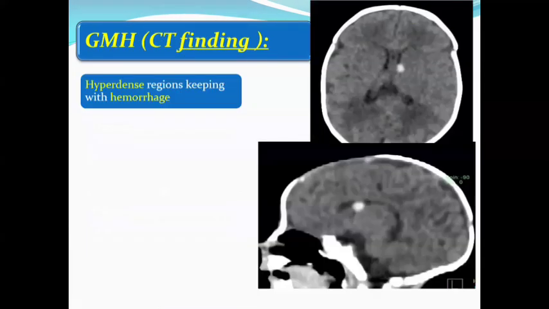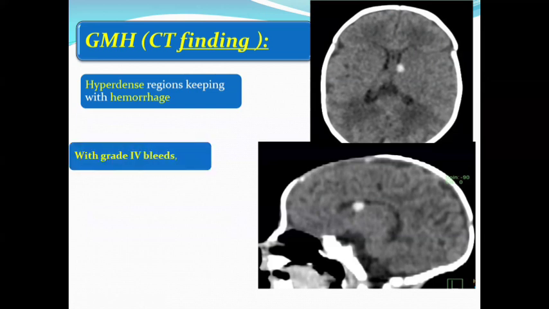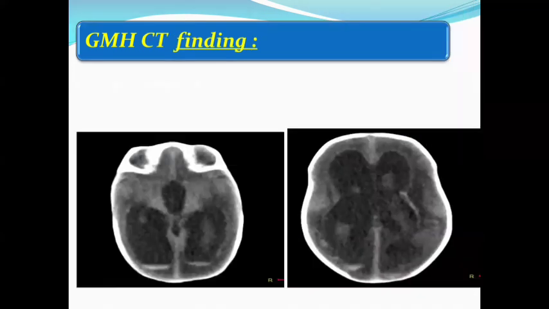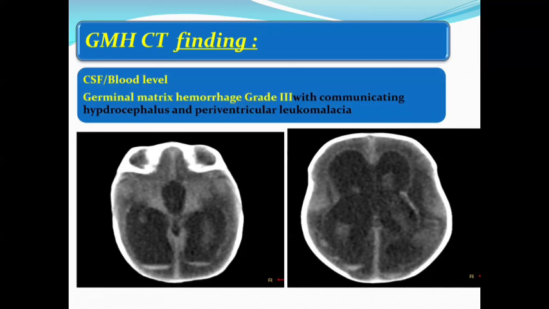By CT, any hyperdense region is in keeping with hemorrhage. In grade 4, we may find low density areas which represent venous infarction and hyperdense areas which represent hemorrhage. This is a case of non-contrast CT brain. We have periventricular hemorrhage and marked dilation of the ventricular system, and we have a CSF-blood level. So we have grade 3 germinal matrix hemorrhage.